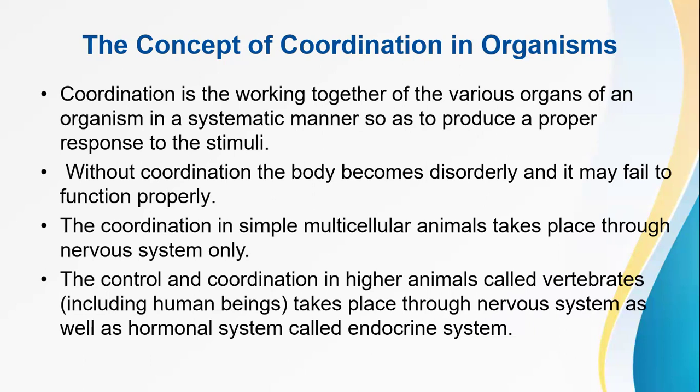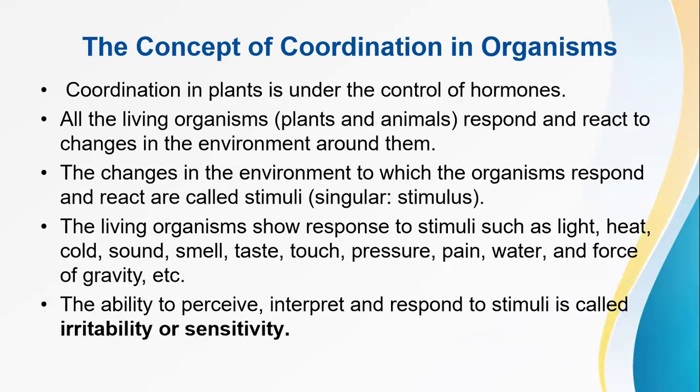The coordination in simple multicellular animals takes place through the nervous system only. The control and coordination in higher animals called vertebrates, including human beings, takes place through the nervous system as well as the hormonal system, that is called the endocrine system. The coordination in plants is under the control of hormones.